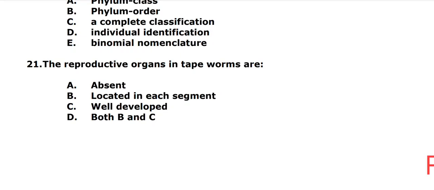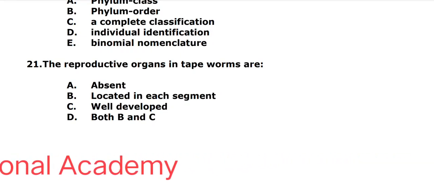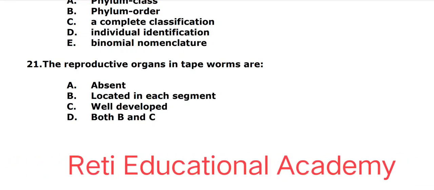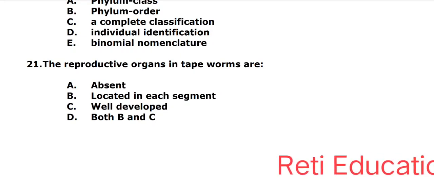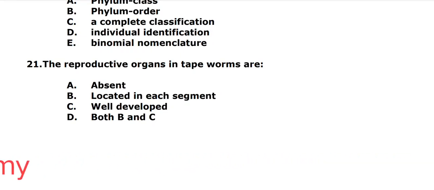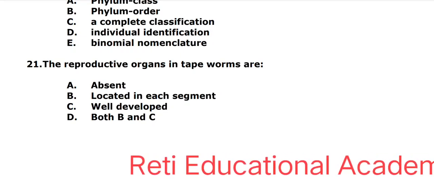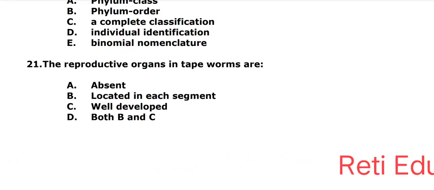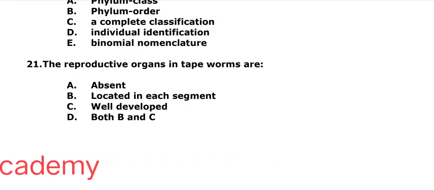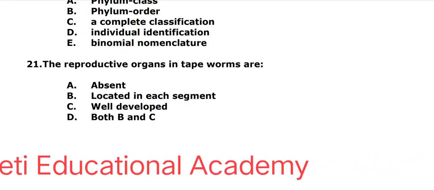Now comes question number 21. The reproductive organ in tapeworms are A. Absent, B. Located in each segment, C. Well developed, D. Both B and C. And the correct option is D. Both B and C. The reproductive organs in tapeworms are located in each segment and well developed.